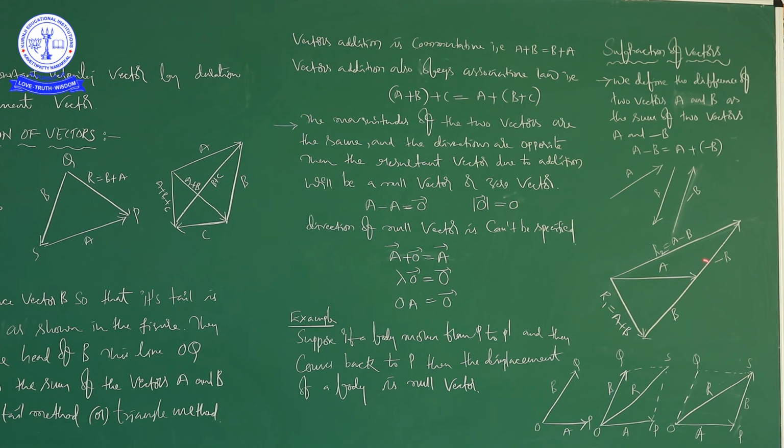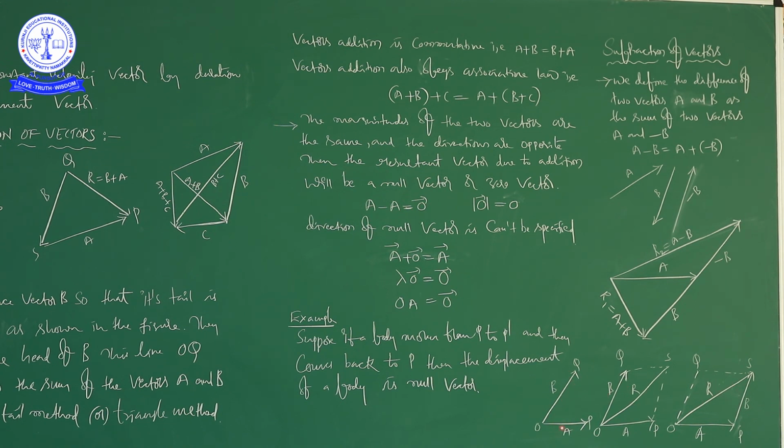Not only this, addition of vectors is also possible by the parallelogram method. Here we are seeing three pictures, which explain the addition of two vectors by the parallelogram method.